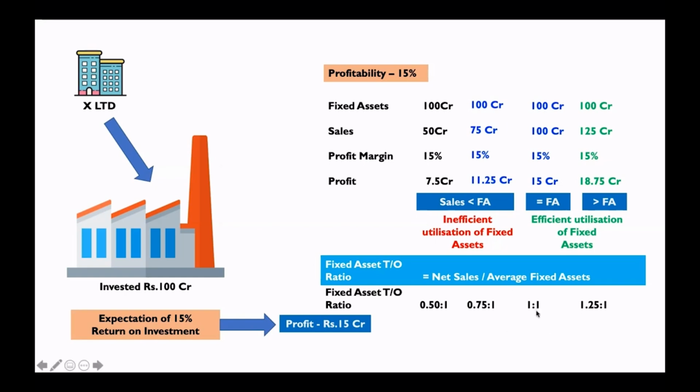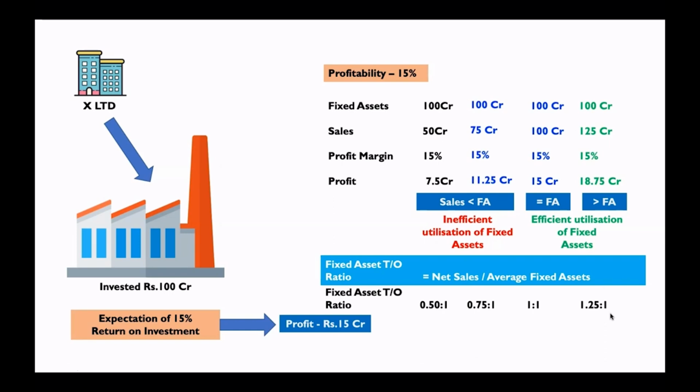And when the ratio is equal to 1, as an investor, you can be happy provided the profitability also matches the expected return on investment. Otherwise, you have no reason to be happy. And the fourth scenario, 1.25:1, it means for every 1 rupee of fixed asset, the sales is 1 rupee 25 paise. Here you can be happy provided the profitability matches the expectation.